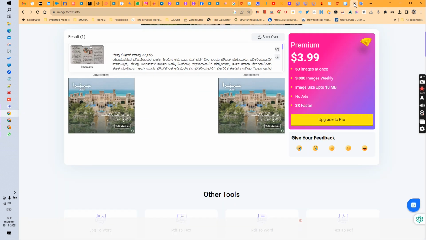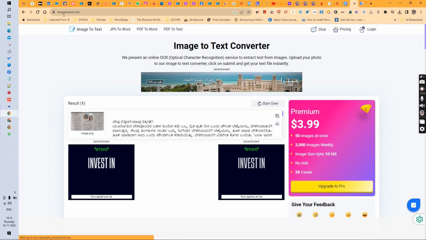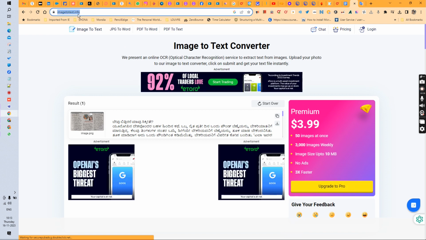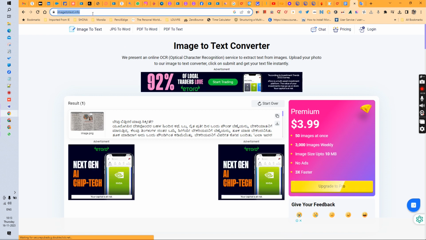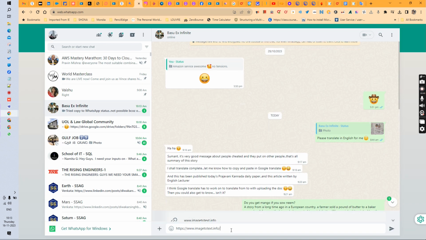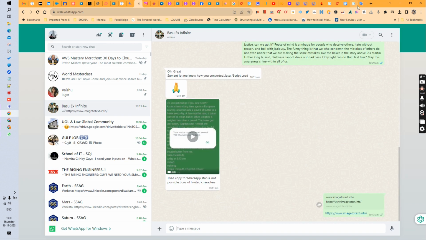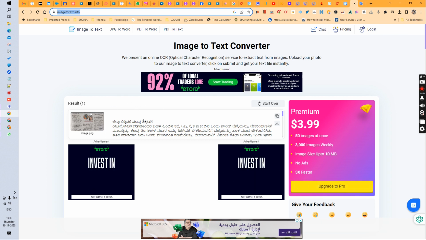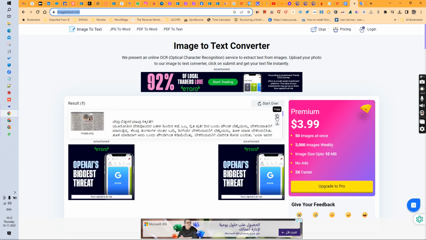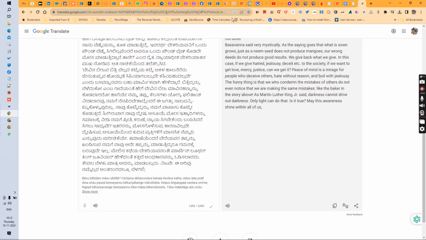So there is a website which converts the image to text. This is the website, image to text info. This particular website helps to convert the screen print to a text. So this is the text which we can copy, and then we can go to a website called translate.google.com.